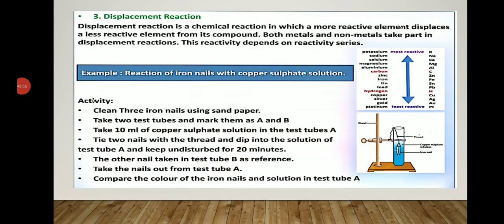Now let's see some more examples of some different types of reaction. So our third type of reaction is the displacement reaction. So what is a displacement reaction? A displacement reaction is a chemical reaction in which a more reactive element displaces a less reactive element from its compound. Both metals and non-metals take part in displacement reactions. This depends on the reactivity series.